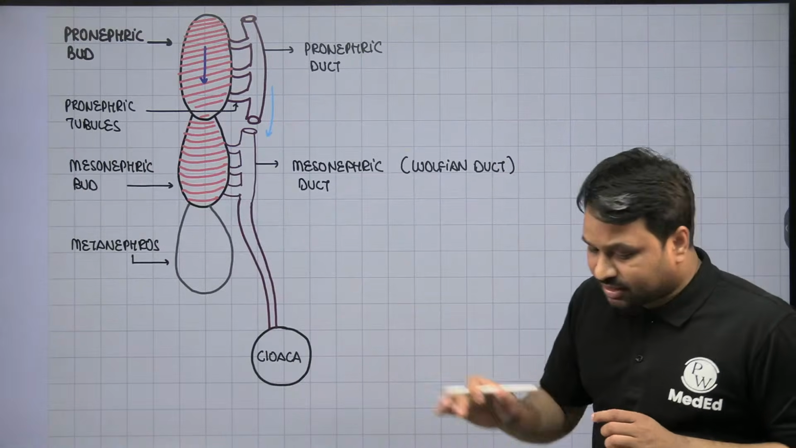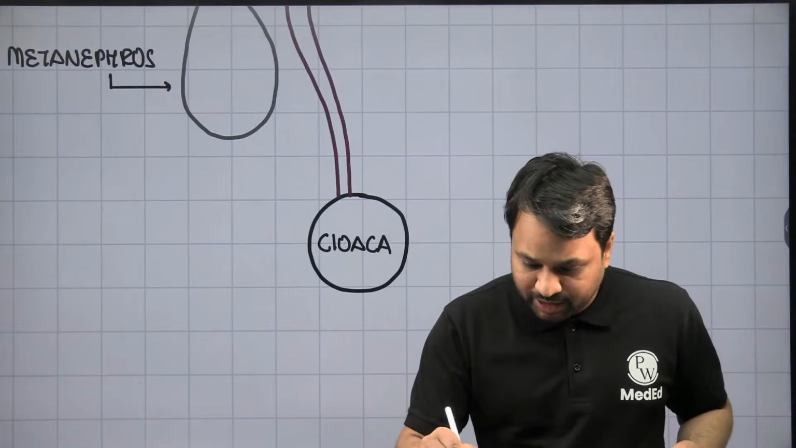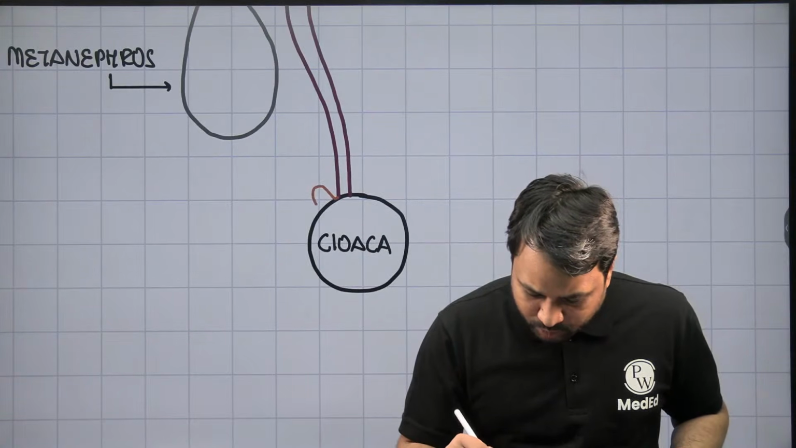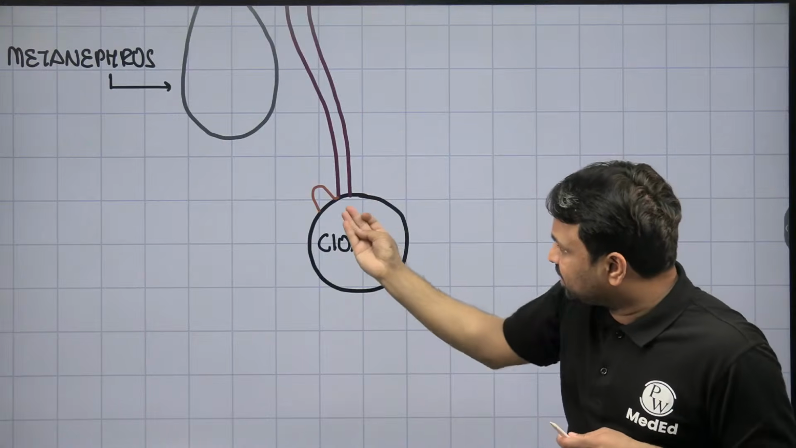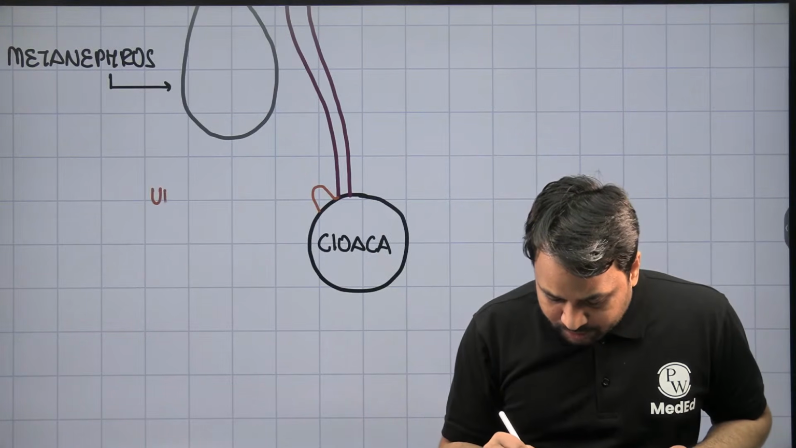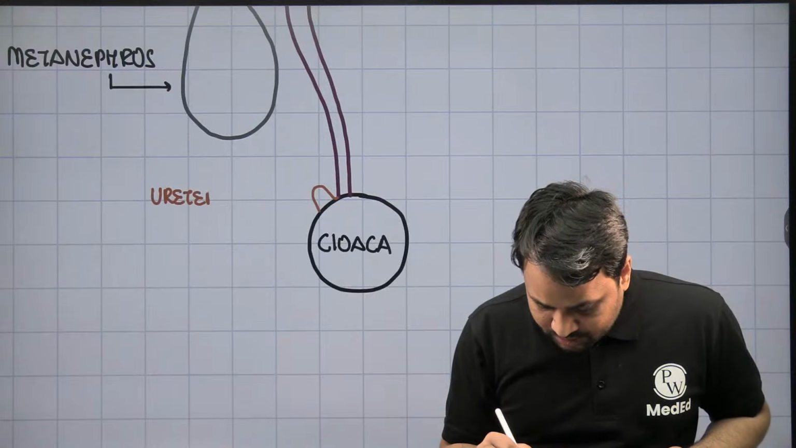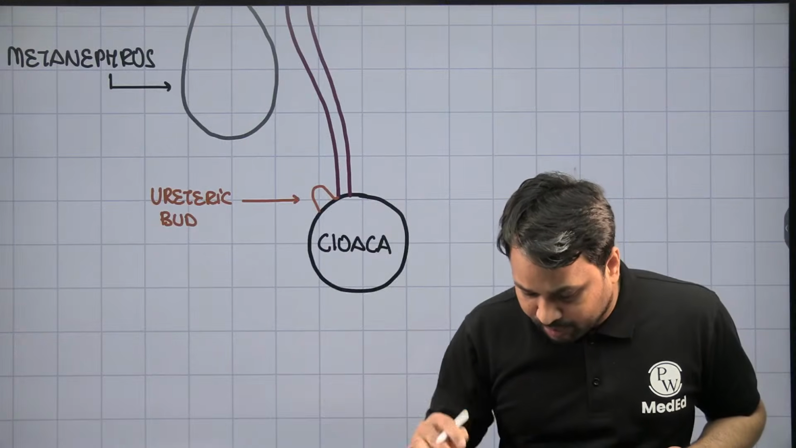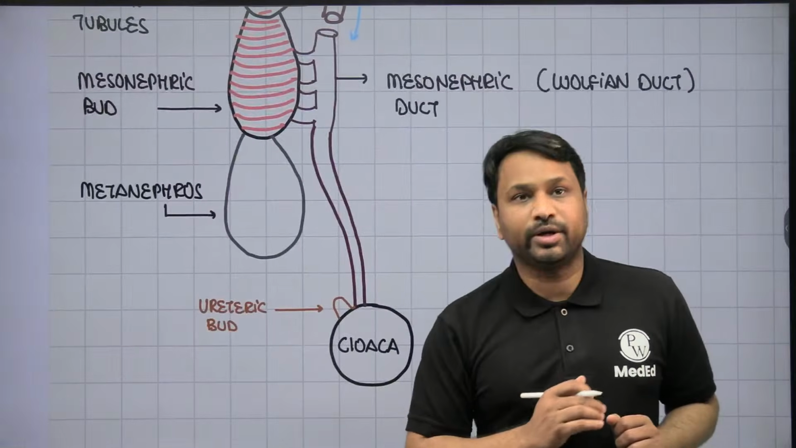The minute it comes and touches the cloaca, the cloaca is going to get stimulated, and the stimulation of the cloaca will give rise to a bud in a retrograde fashion. The minute it comes and touches, there is a bud that develops, and this is what we call the ureteric bud. The ureteric bud is going to arise from the cloaca.